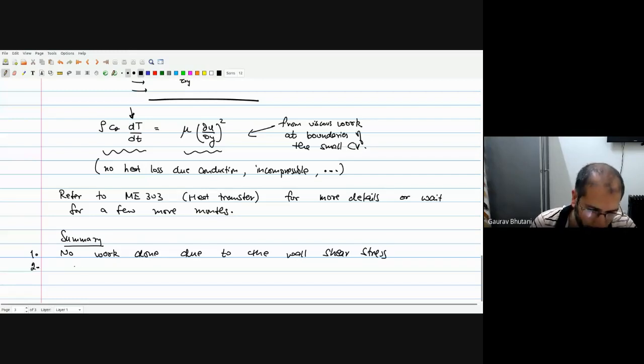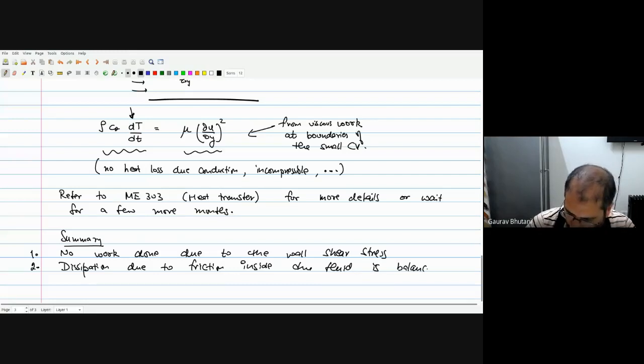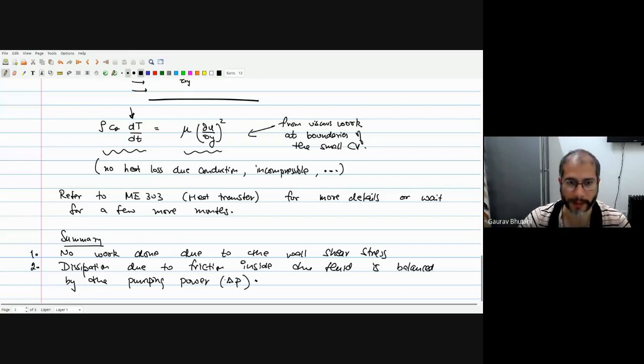And summary point number 2 is that the dissipation due to friction inside the fluid is balanced by the pumping power, or we can simply say delta P.